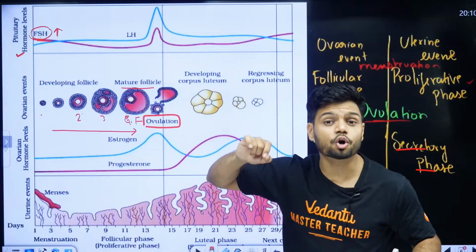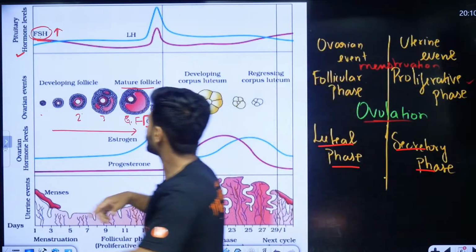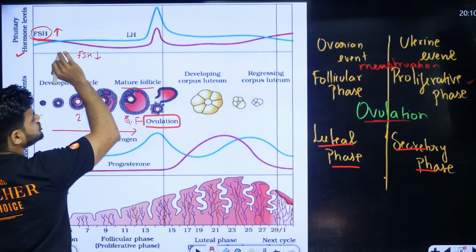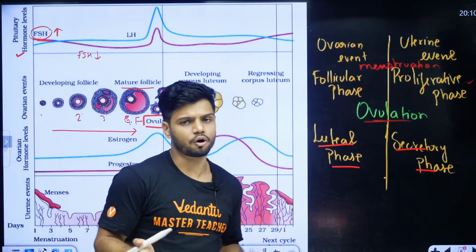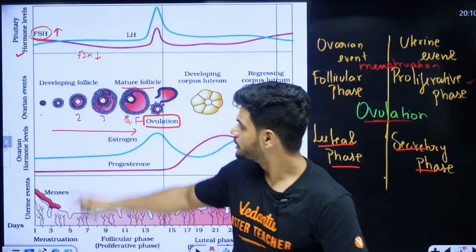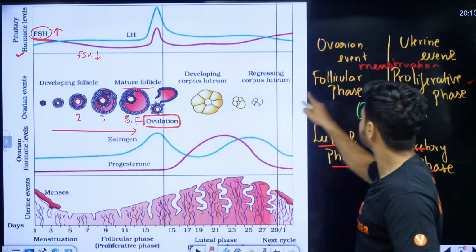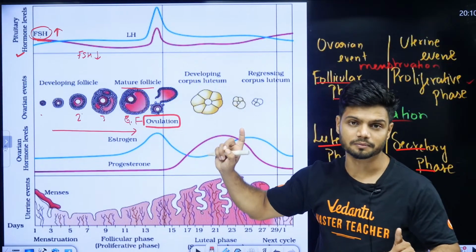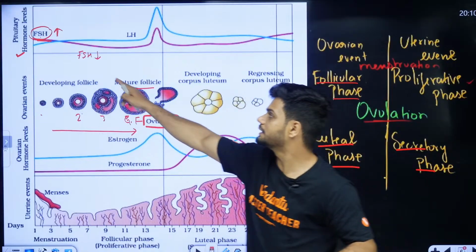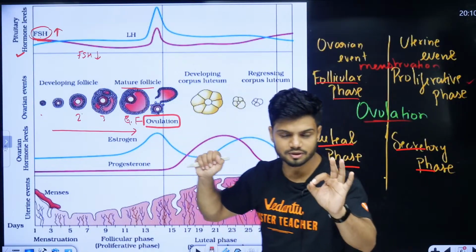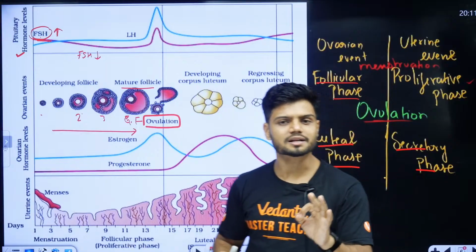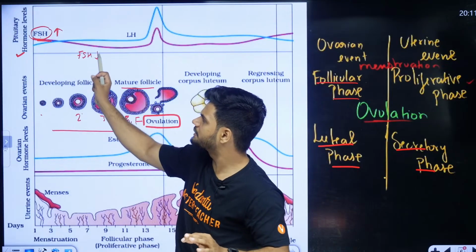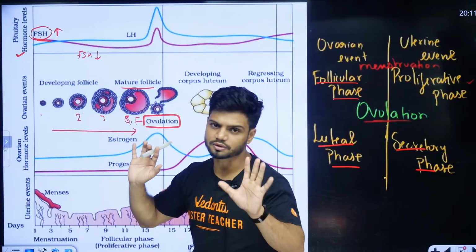So once we get the dominant follicle, what happens? Can all of you see? There is a decrease in FSH now, because we have got the dominant follicle and another follicle is not needed after that. So this is called the follicular phase, meaning development of follicle is happening here. Increase in FSH, now decrease in FSH. Did everyone understand this much, students? Tell me quickly in the comment section. In the starting FSH will be high, after that it will decrease once we get a dominant follicle. That is the whole concept here.